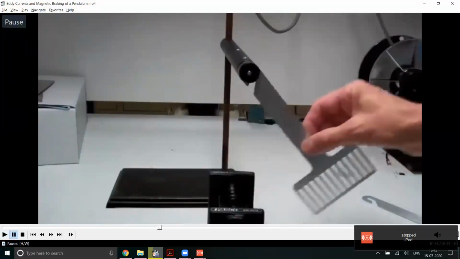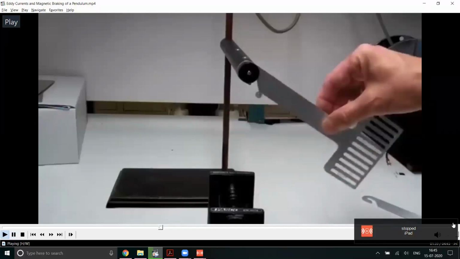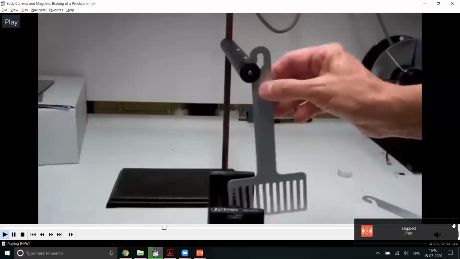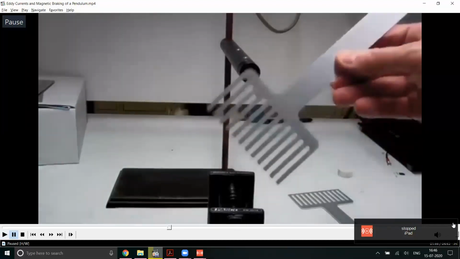Did you see what happened to it? There was a small displacement. It was trying to go, but it couldn't go. When you had a complete metal sheet, it stopped instantaneously. When you have slots on it, it was trying to go, but it couldn't succeed. So this is like a comb, open on one of these sides.